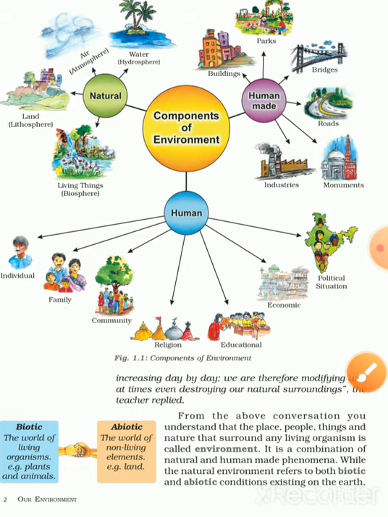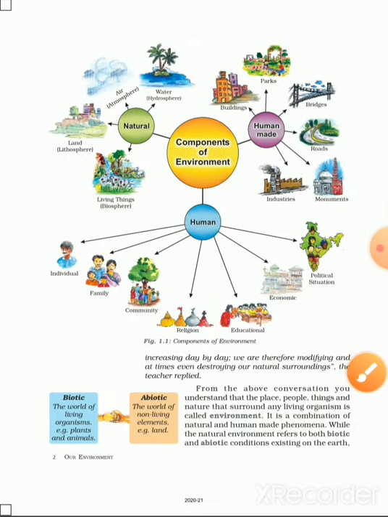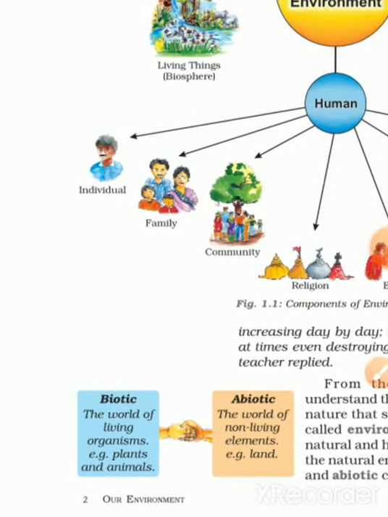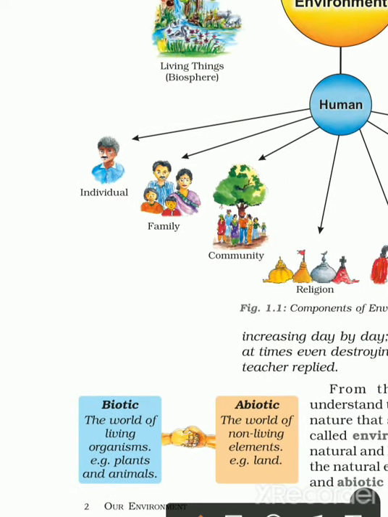Then the natural environment refers to both biotic and abiotic conditions. Biotic is the world of living organisms. Nature has living organisms and non-living elements also.